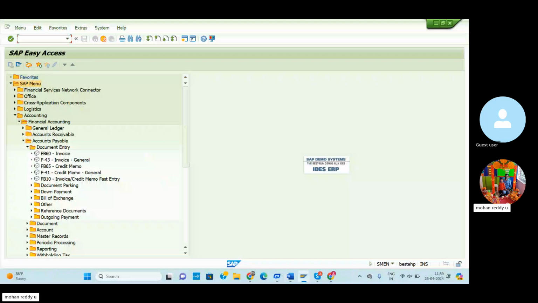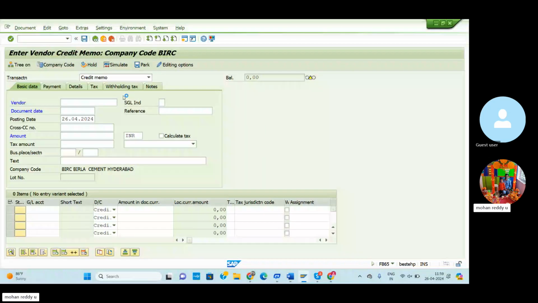Sometimes if we forget the T code, we can go via the path. We can go to the path and select the T codes. Rajesh Enterprises select, then amount 10,000. Document date I can enter today's date. Click here, then GL account. Here the raw material will be written, so I can enter the raw material. The amount will be 10,000 only. Then enter.